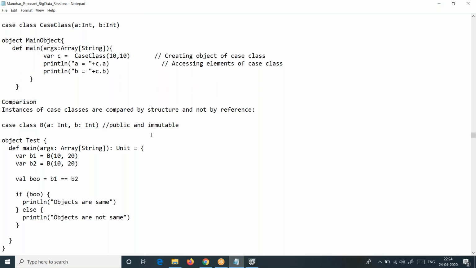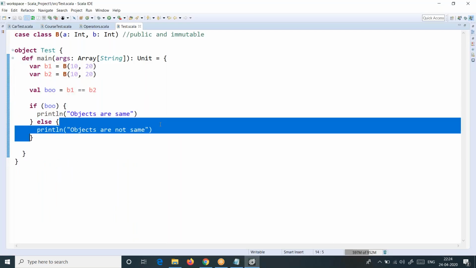That's what we do, right? If you take one statement, we do a workaround for all the things in that statement. That's how we keep doing things. So now we have done the workaround for the first part, comparing by structure. What is that not by reference? We will get an idea. So first test this one.